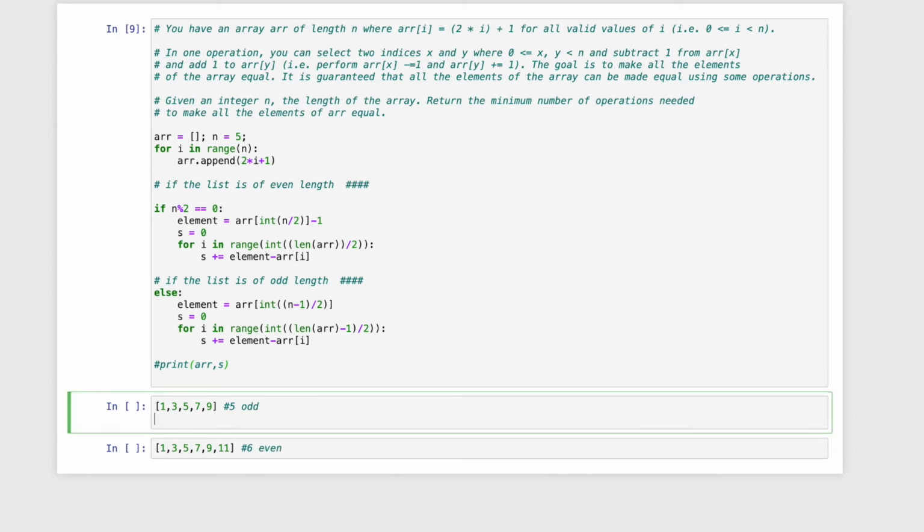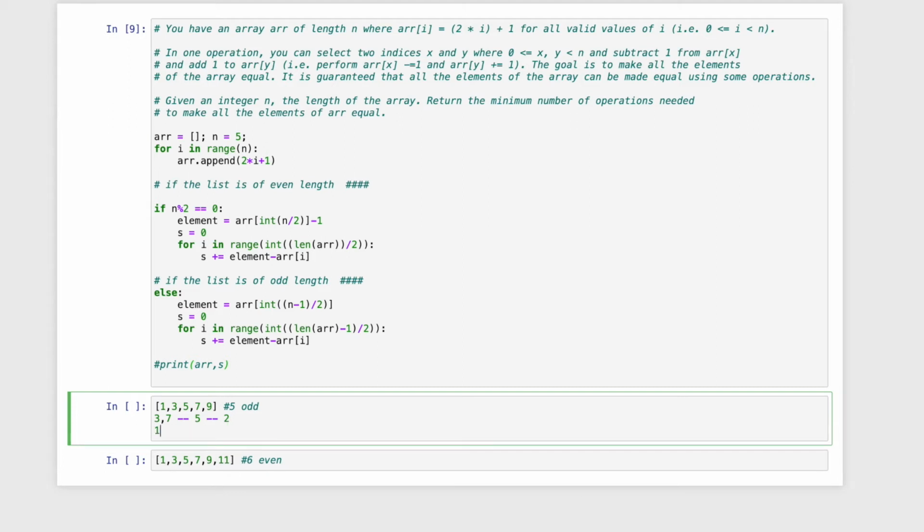So now let's see. For the odd array, the middle element is 5 here, and all other elements can be made 5 by some steps. That is what is asked, to make all the elements equal. So let's suppose you start from 3 or 7. Now you have to do it at the same time. So let's start from 3 and 7 and try to make them 5. How can we do that? 3 plus 1 is 4, 7 minus 1 is 6, then again 4 plus 1 is 5, and 6 minus 1 is 5. So we can do it in two steps, right? 3 plus 1 and 4 plus 1, 7 minus 1, 6 minus 1, in two steps.